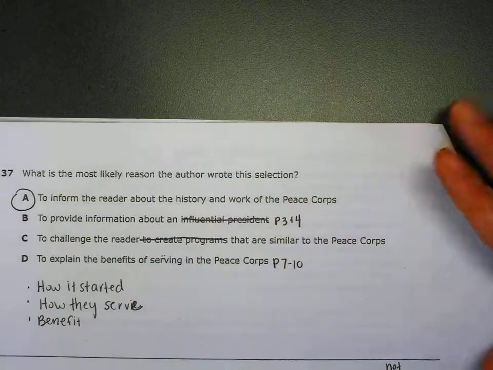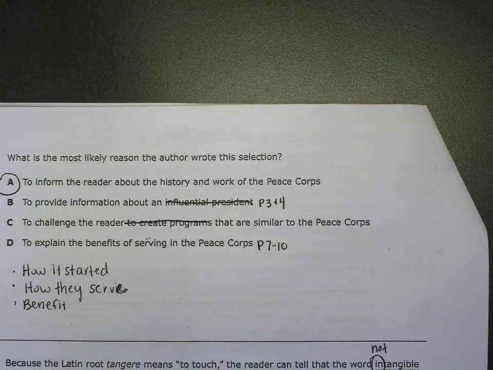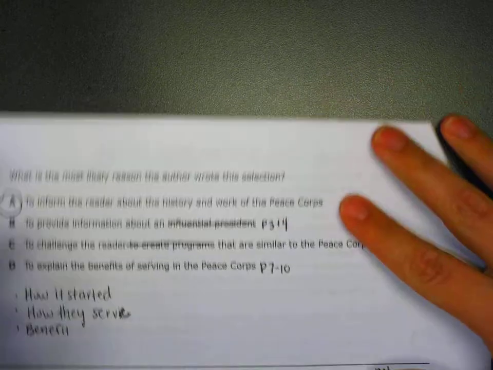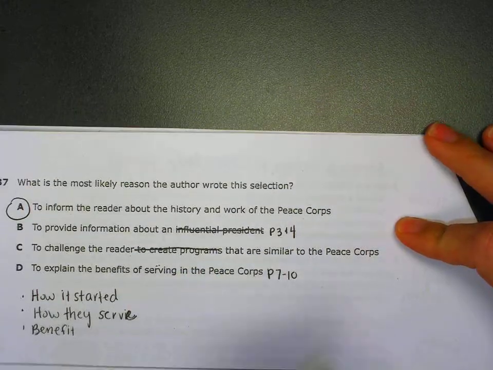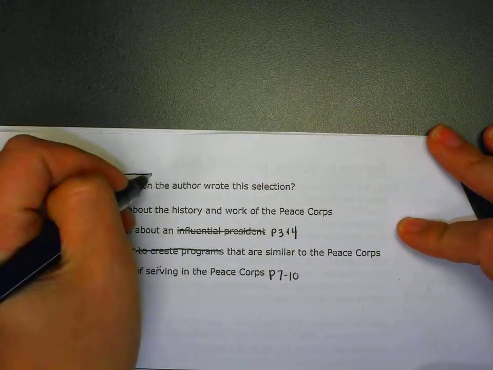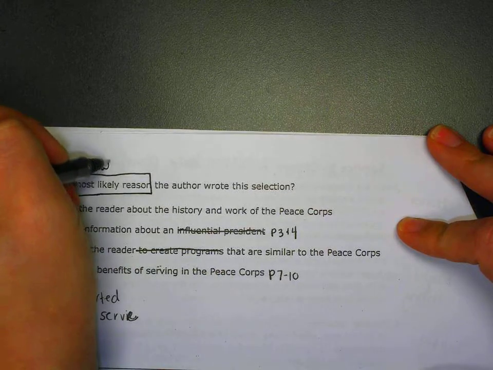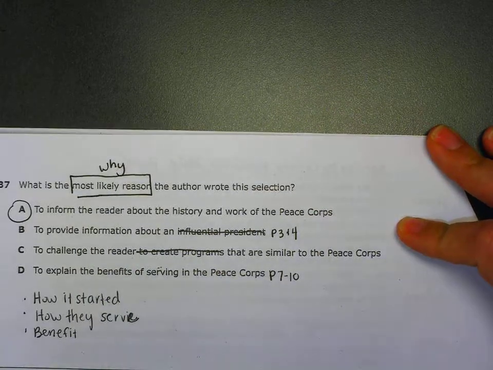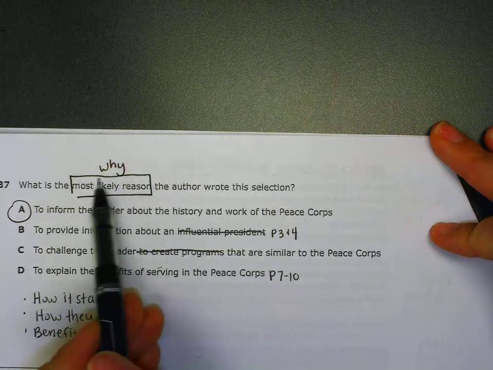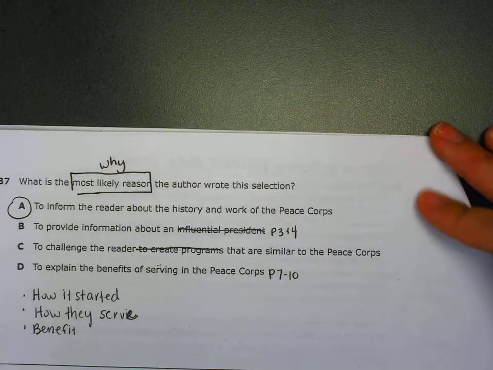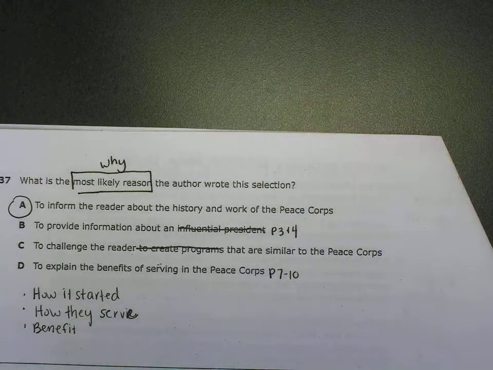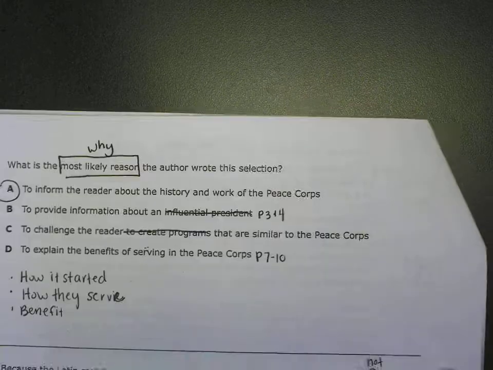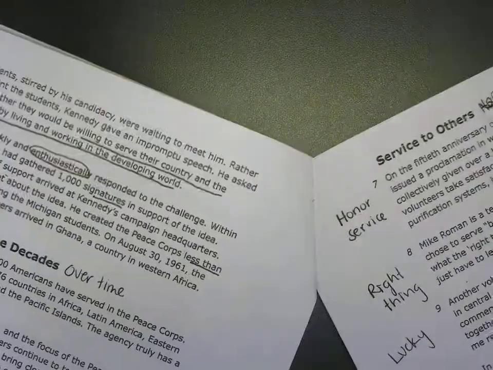This question is for 37 for the Peace Corps article, and it says, what is the most likely reason the author wrote this selection? I know when it says most likely reason, it's asking me why the author wrote this selection. So I have to figure out the reason why the author decided to write this. It's really helpful to know what the article is about when thinking about why the author wrote it.